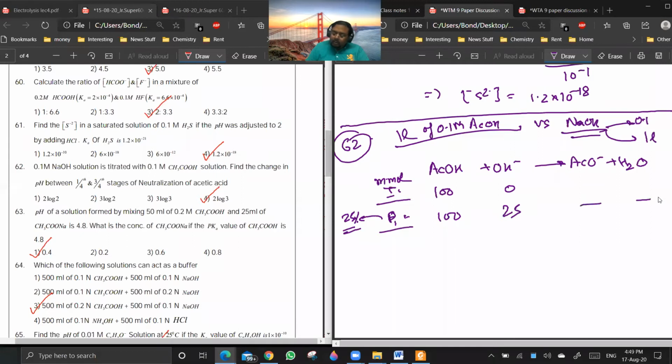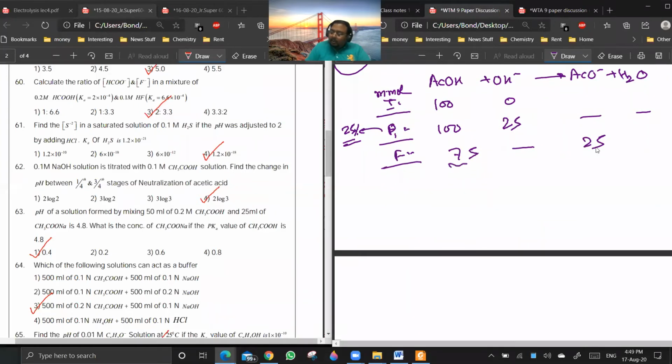So this is 0, 0. So finally, how much will you be left with? 75 of this, 0 and 25. Are you getting my point? In terms of millimoles, if you have 100 millimoles of acid, you need 100 millimoles of base for complete neutralization, if it is a monoprotic acid. Are you getting my point? Yes or no? Yes, sir.